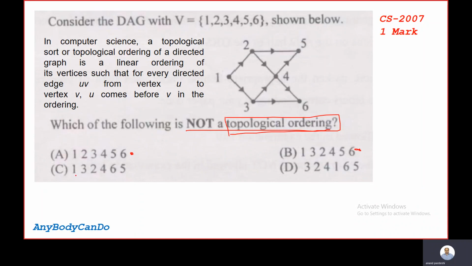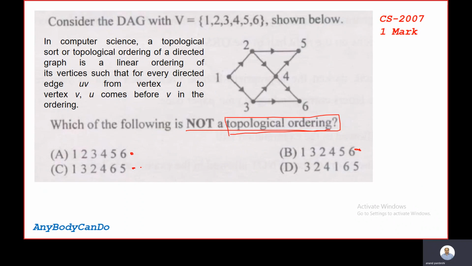Now we will see option C, which is 1 3 2 4 6 5. Again, before visiting 5, we must visit 4. Before visiting 6, we must visit 4. Before visiting 4, we must visit 2 and 3, and before visiting 2 and 3, we must visit 1. So this is also an example of topological ordering.